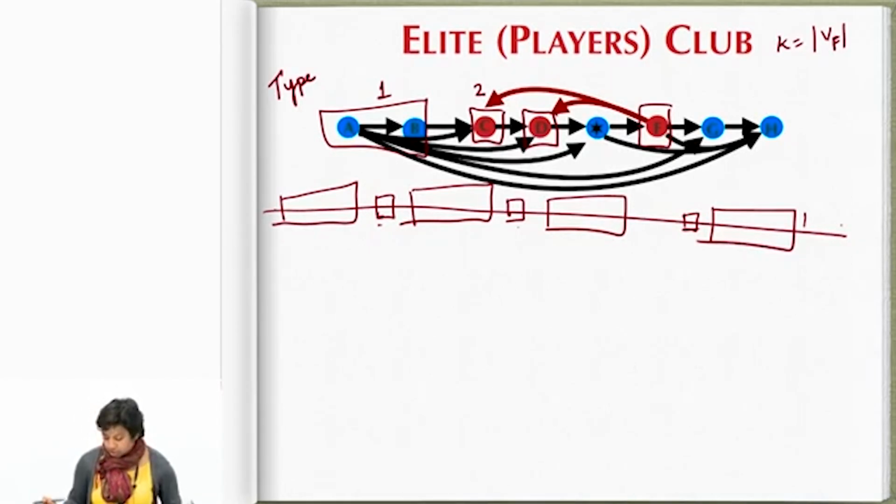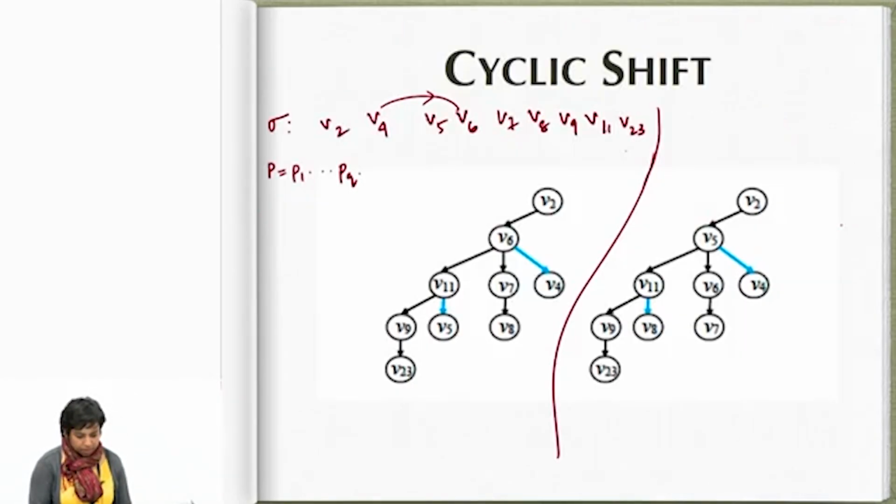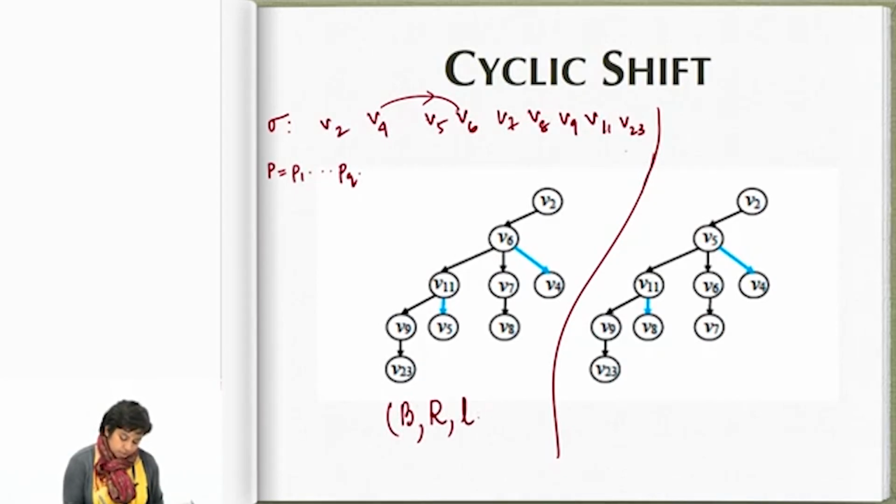Now let's go back to the previous one. I apply this cyclic shift operation if I have this particular path in my SBA. So this is B, again I have R, the blue edges, and here is LS2.